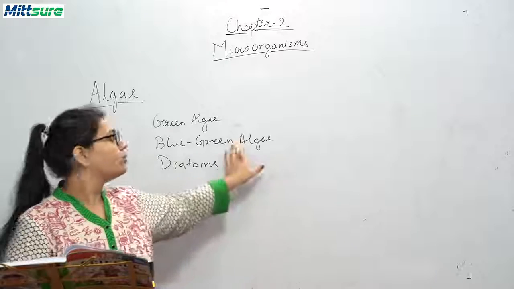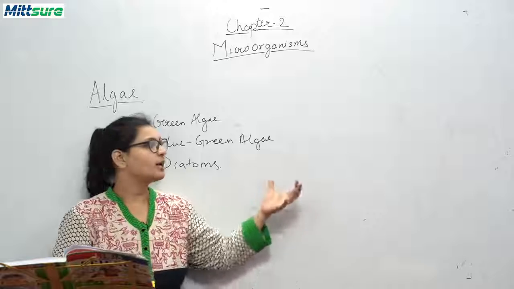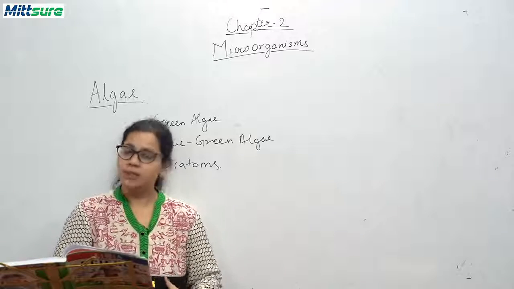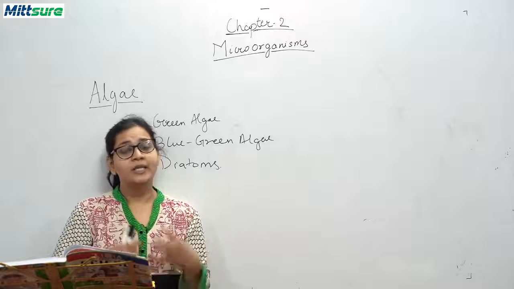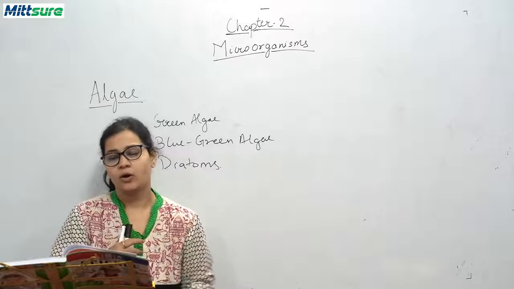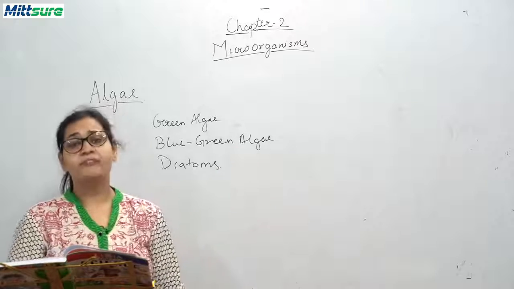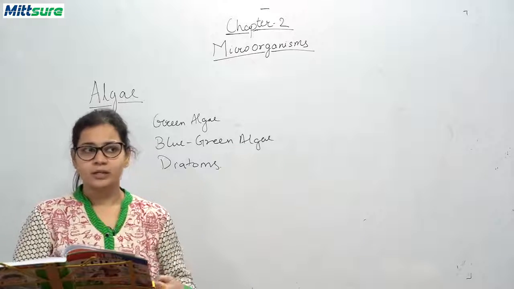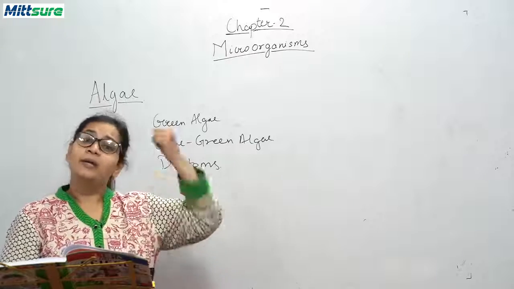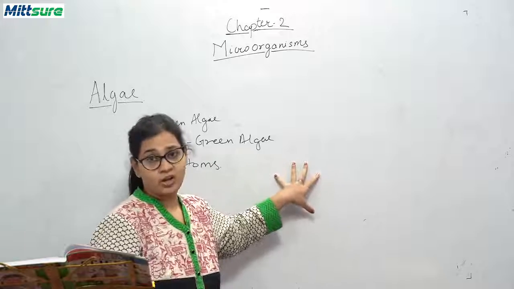Now next is blue-green algae. These blue-green algae are generally single-celled autotrophs and they live in colonies. Because they live in colonies, they can be seen by our eyes, but they are single-celled organisms. This blue-green algae has a primitive cell structure, that is the cell structure that was created billions of years ago. They have that type of cell structure.